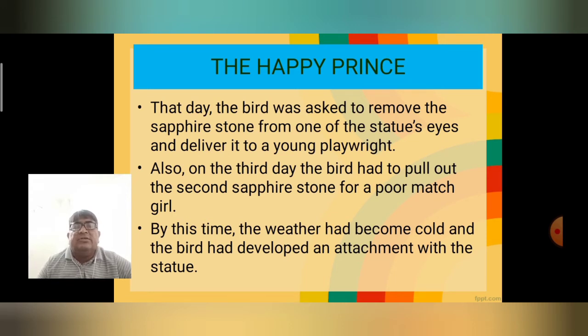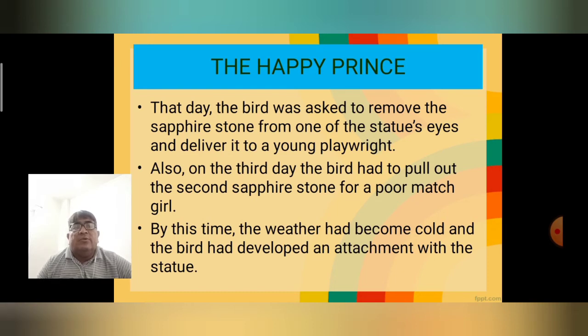The playwright had to complete his play as early as possible because his director had demanded it. He had no money to eat food and was shaking in the extreme cold. The bird reached him with the sapphire and left it on the playwright's table. That was the second help.